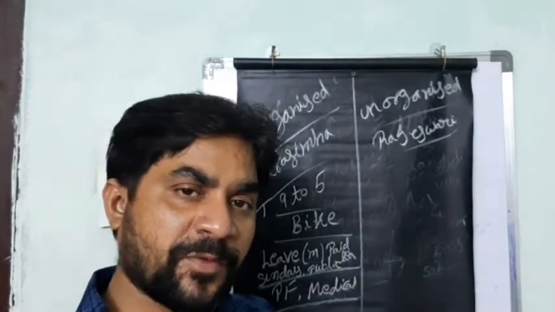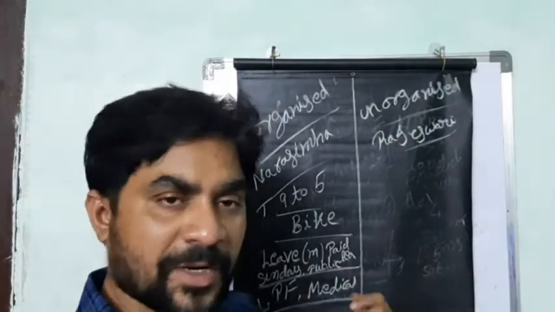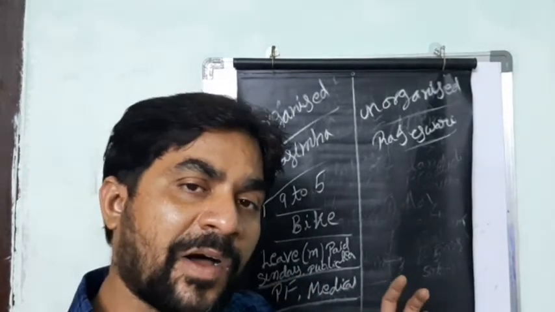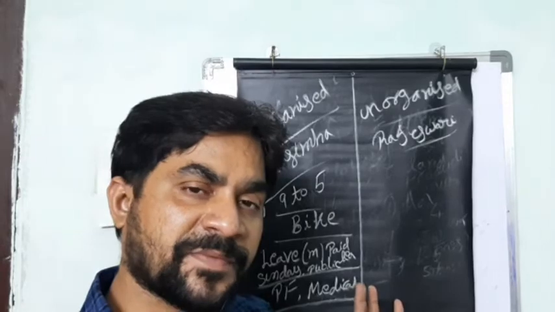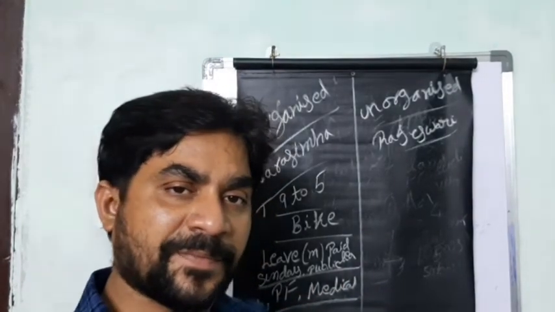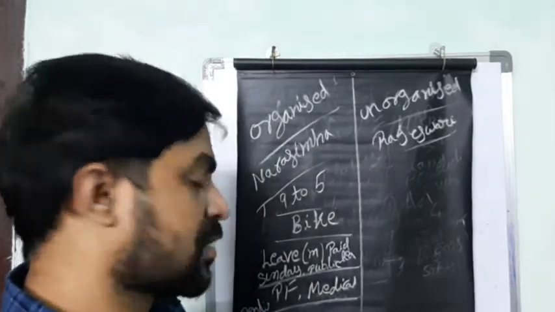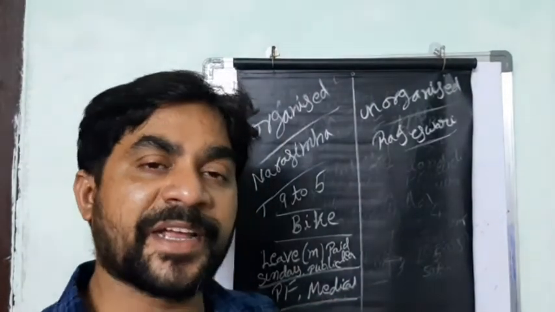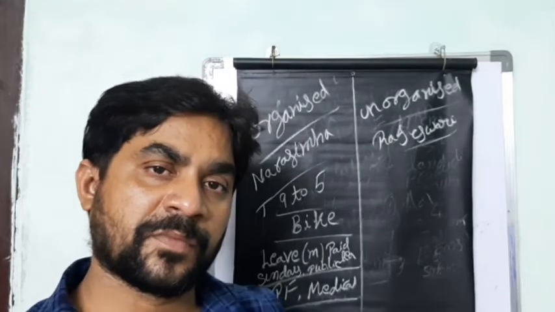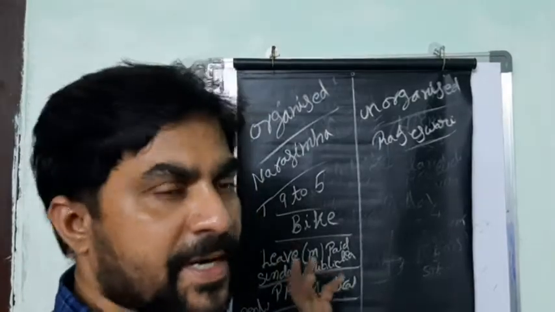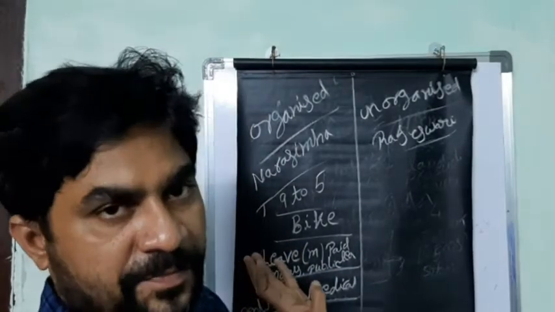If he takes leave, that leave is called paid leave, and all Sundays are holidays and public holidays also apply. Besides that, he also gets pension, provident fund and medical benefits. Every benefit is given to Narasimha by the government.